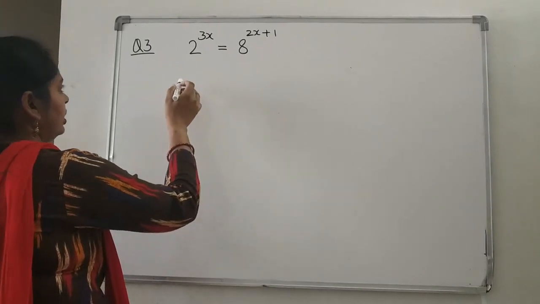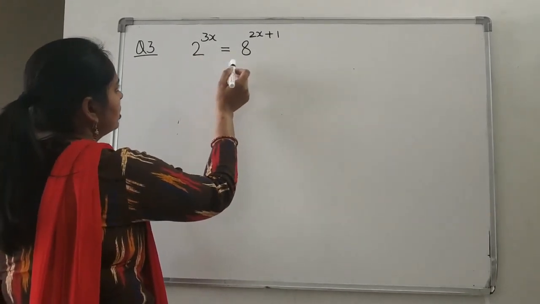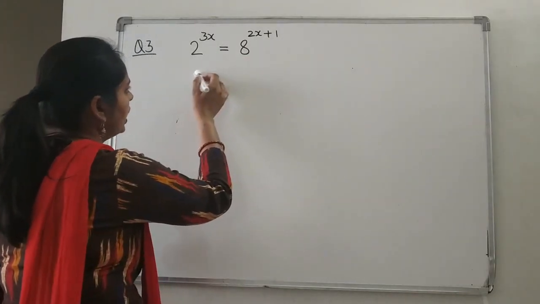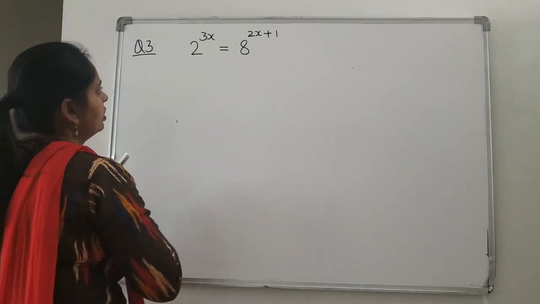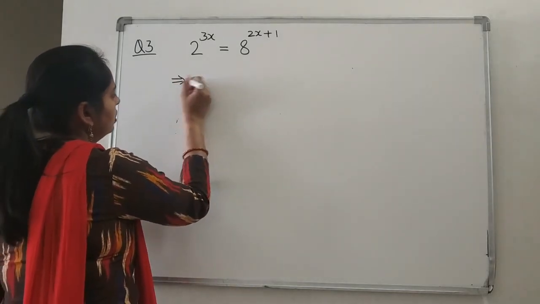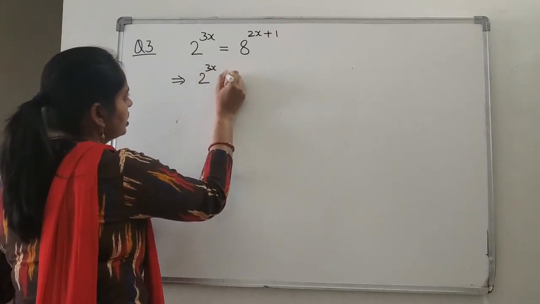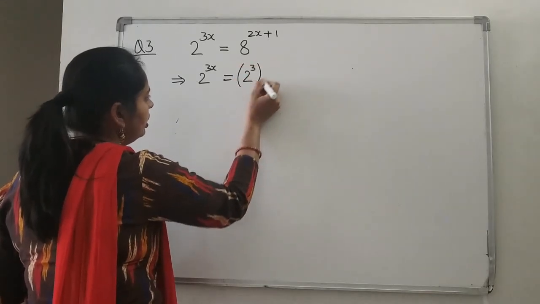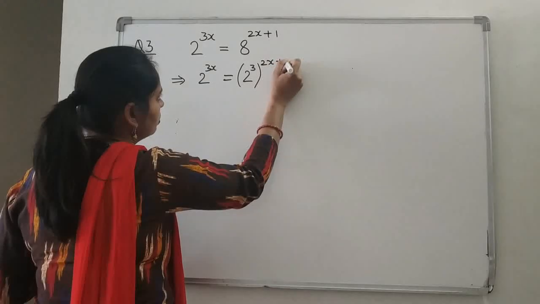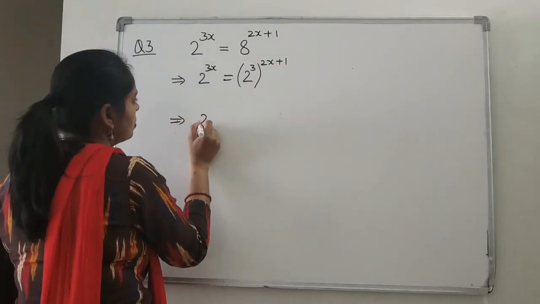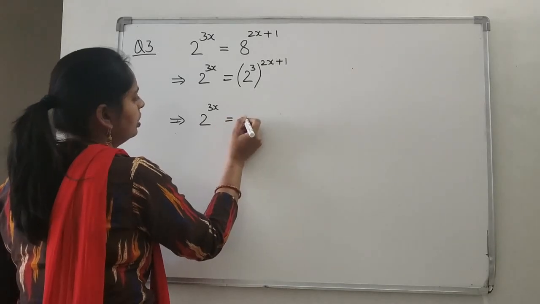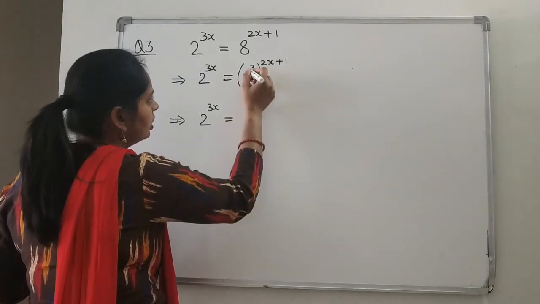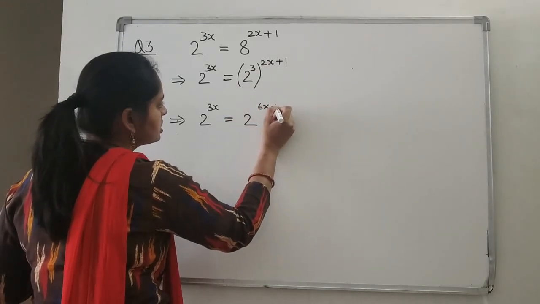Yes, now see the next question we are having. 2 to the power 3x is equal to 8 to the power 2x plus 1. We know that to get the value of x, we have to first make the base equal. So we can make the base equal how? 2 to the power 3x is equal to, what is 8? 8 is 2 to the power 3, whole to the power 2x plus 1, will give you how much? 2 to the power 3x is equal to, you know that power and power will get multiplied. So what answer will we get? 2 to the power 6x plus 3.